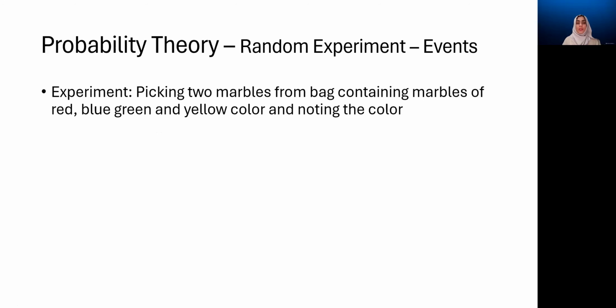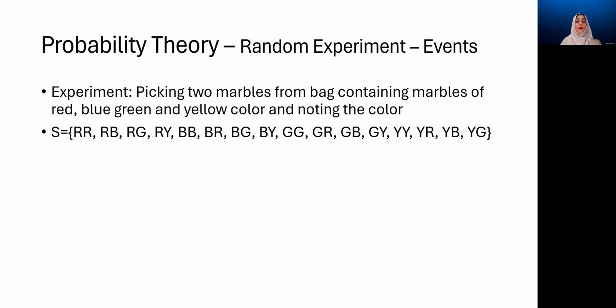For example, consider this experiment: picking 2 marbles from a bag, which contains marbles of red, blue, and green color, and then we note the colors. Since we are picking 2 marbles, every time we get 2 values and they form the simple event. So we pick up 2 marbles together and note the colors. We're going to note 2 colors, and this is one outcome from one trial. So it could be red and red, both of them can be red, or red, blue, red, green, all the possibilities with red, and then blue, blue, blue, red, blue, green, and so on. So we list all the possible outcomes, and this is our sample space.